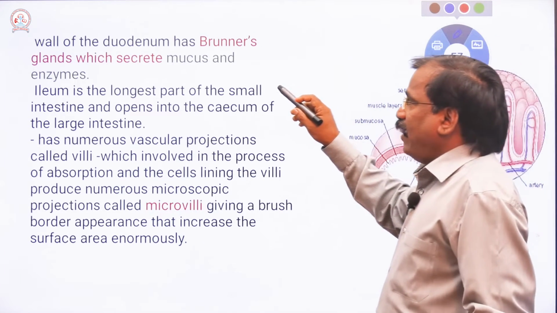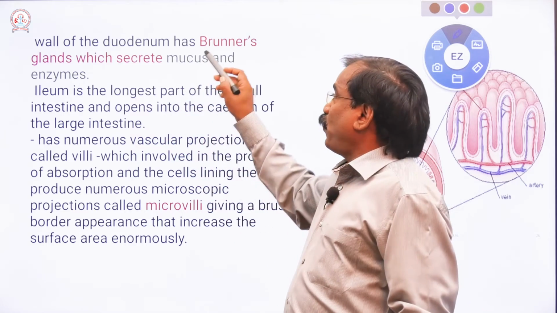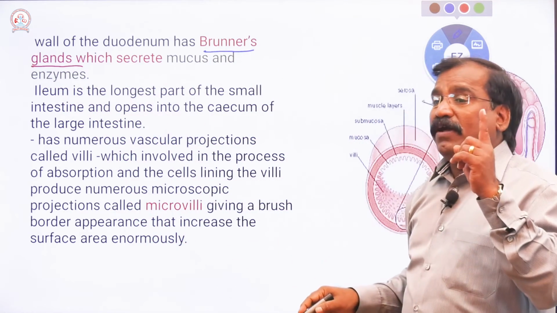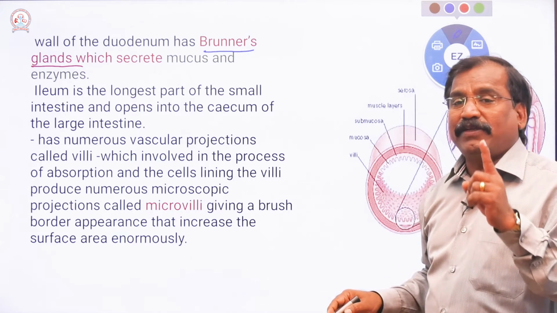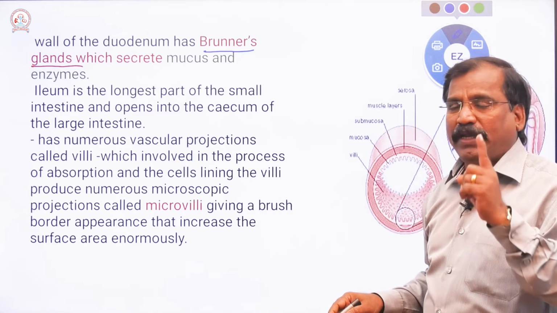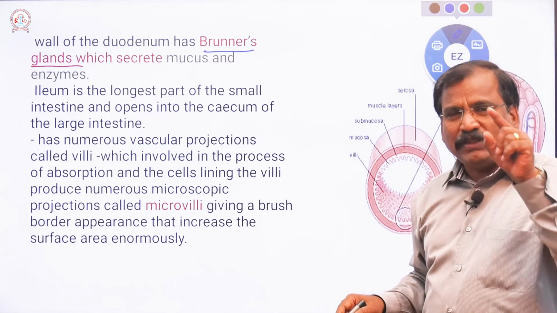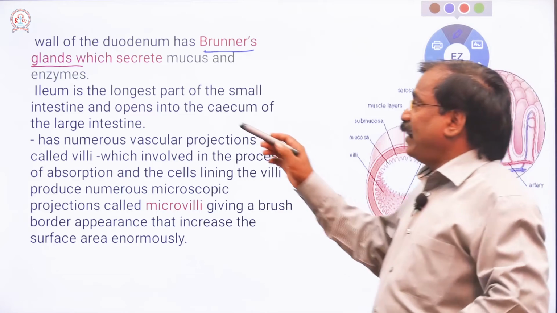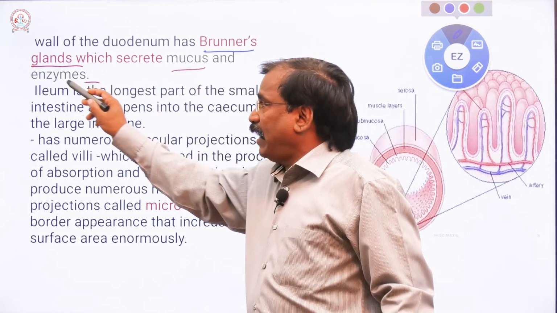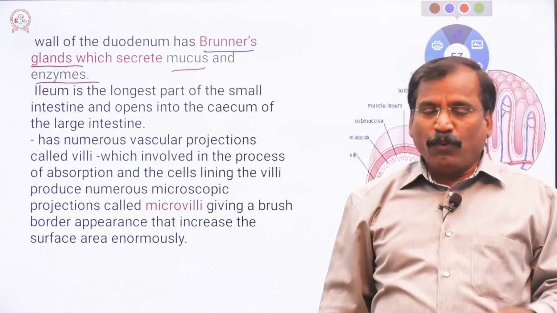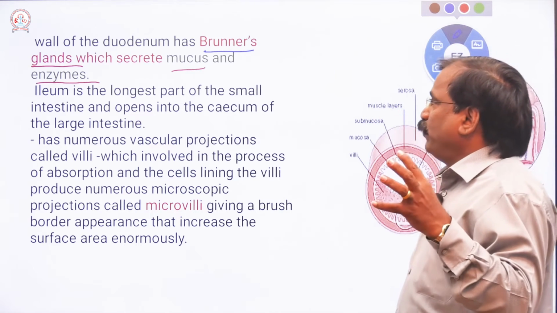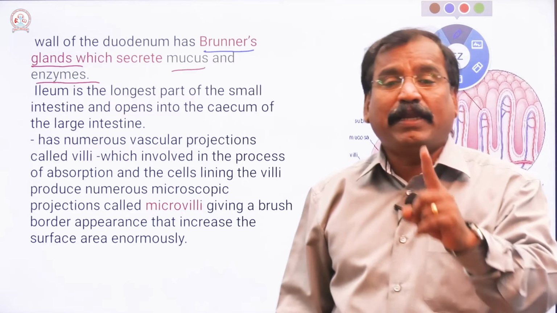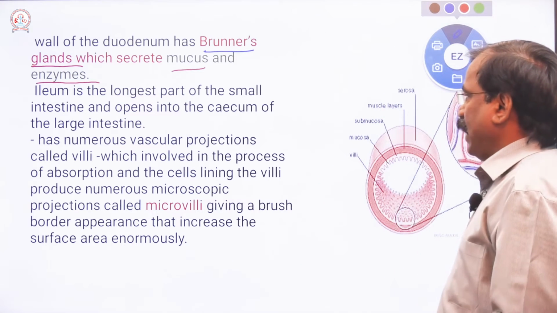It has glands called Brunner's glands, located in the duodenum. Brunner's glands secrete mucus and enzymes, found only in the duodenal region.